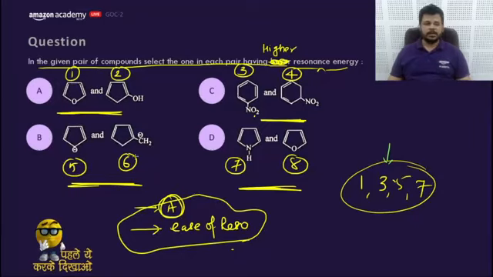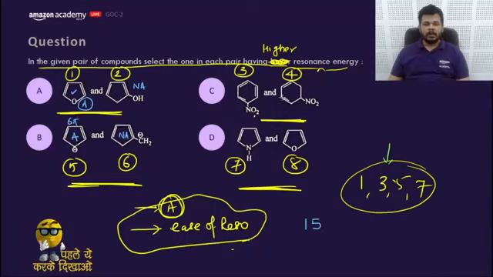One six three eight. Let's start solving the problem. In the first option, this compound is aromatic, and this is non-aromatic. So the first is correct. In option B, this is aromatic and this is non-aromatic. This is aromatic with a 6 pi electron cyclic system. So 5, we can say 5 here.